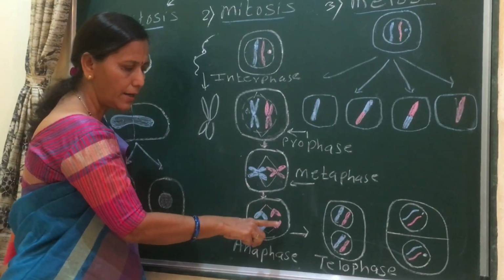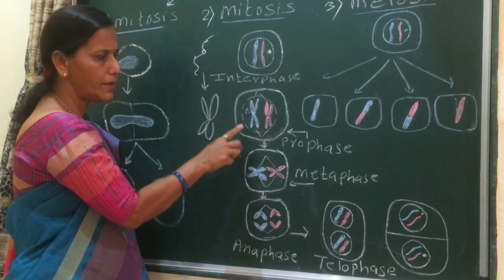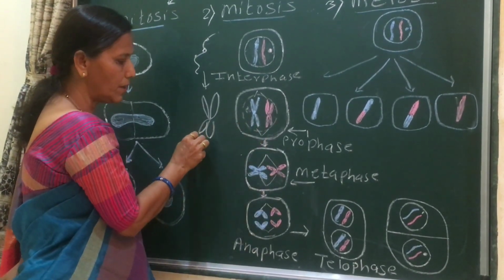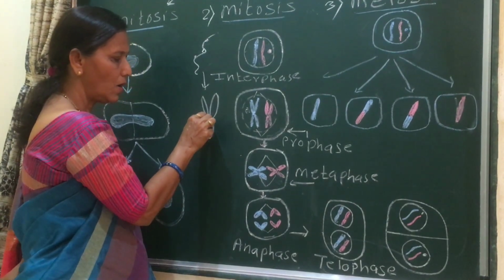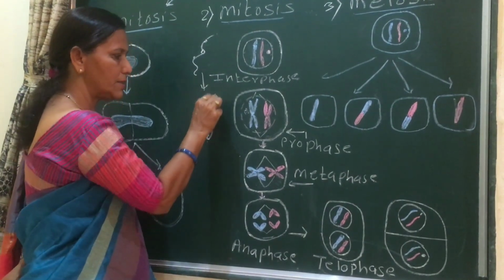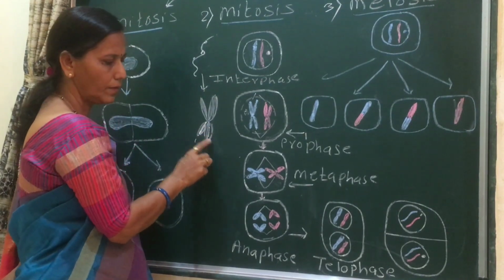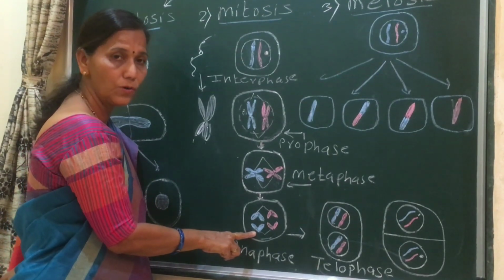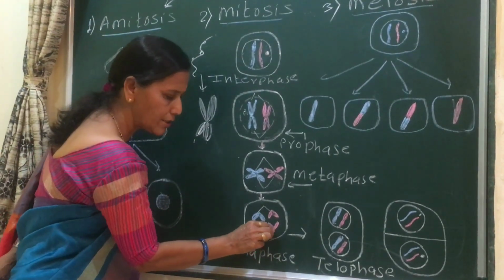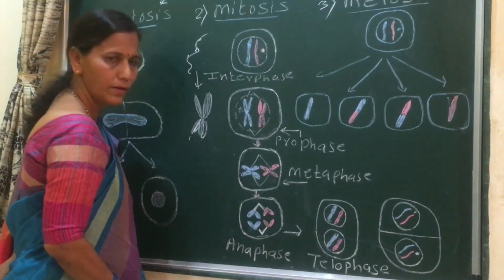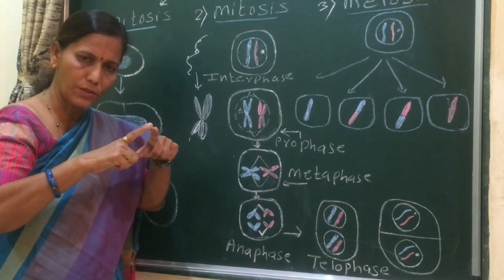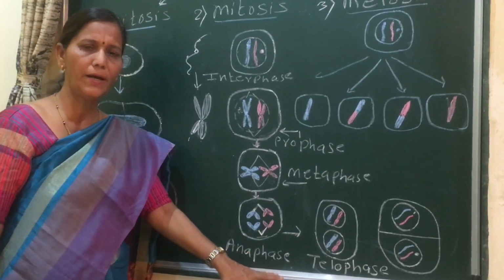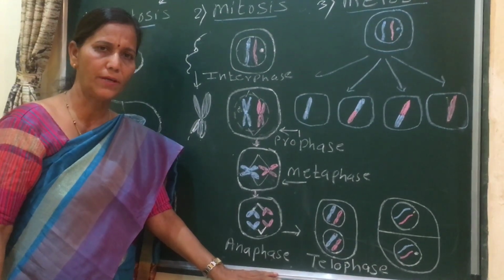The sister chromatids, meaning chromatids of the same chromosome, are called sister chromatids. This one and this one, this one is the sister chromatid of this part. The sister chromatids get repelled to the opposite poles, or go to opposite poles, due to contraction of the spindle fibers. The spindle fibers contract and the sister chromatids move towards the opposite poles. This is the separating phase, which is also called anaphase.